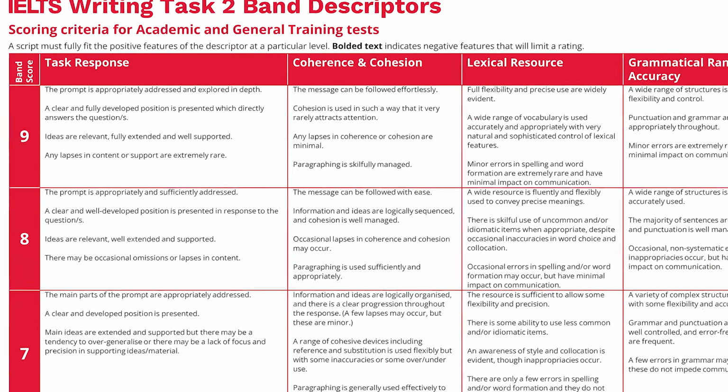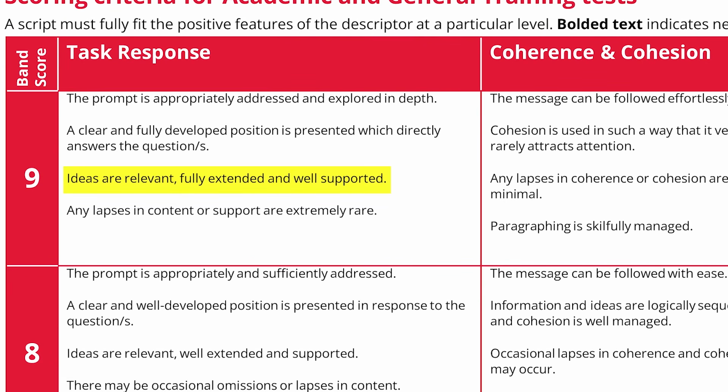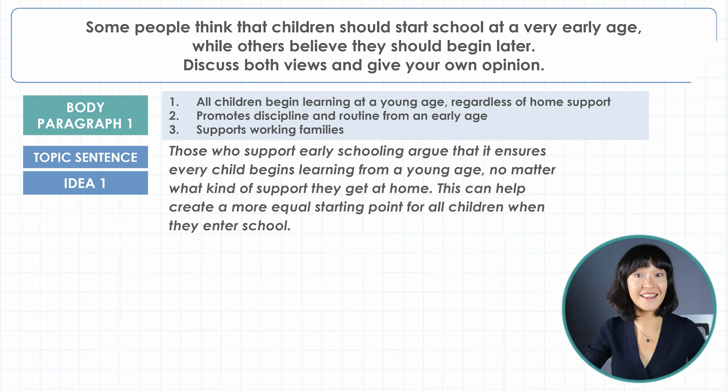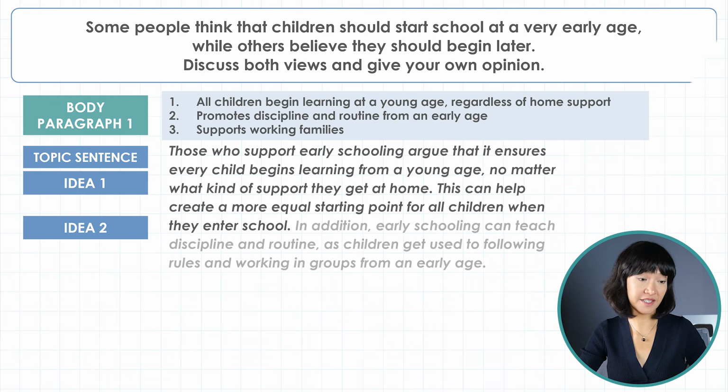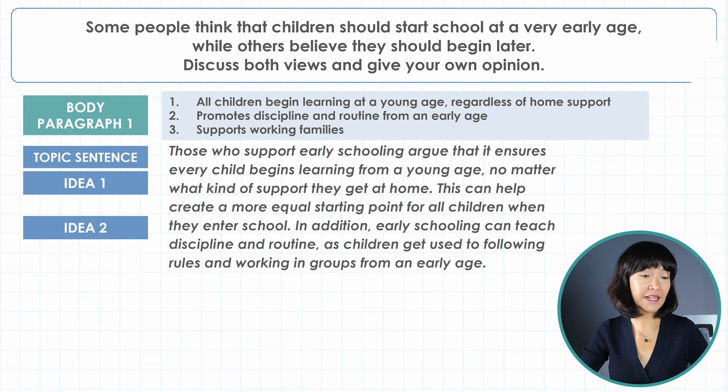For example, a band 9: ideas are relevant, fully extended, and well supported. Now, the second idea. In addition, early schooling can teach discipline and routine as children get used to following rules and working in groups from an early age. The linking phrase in addition shows progression.